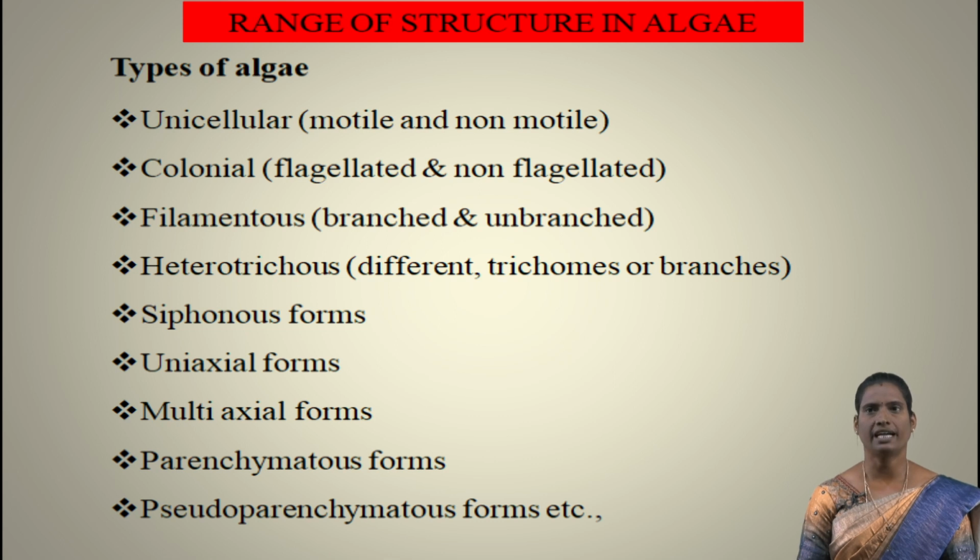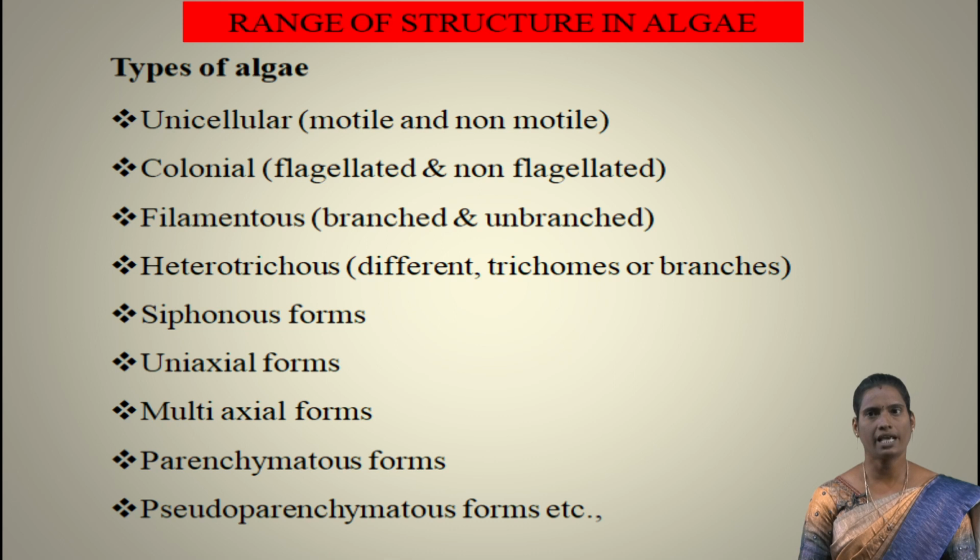Based on the following characters, the algae are classified into different types. Namely, unicellular organisms. The unicellular organism plant body is made up of a single cell and it is classified into two types, motile and non-motile. Next one is colonial form. A group of organisms living in colonial association is called colonial form. It is also classified into two types, flagellated and non-flagellated. Next type of algae is called filamentous algae. The filamentous algae are also classified into branched and unbranched types.